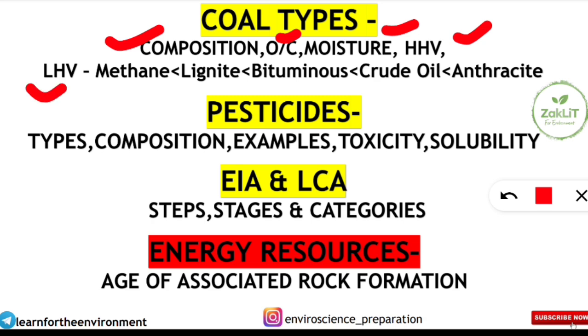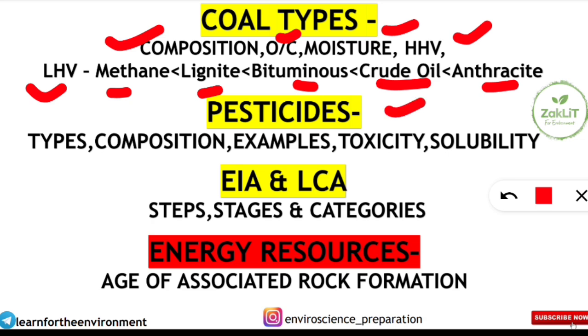Last time the question was asked on lower heating value in increasing order, and the options were given. So this thing you should note down: methane, lignite, bituminous, crude oil and anthracite will be the correct increasing order of the sequence, from the least heating value or the lower heating value to the higher heating value, for this type of fuel.